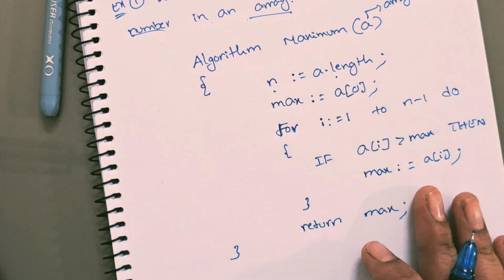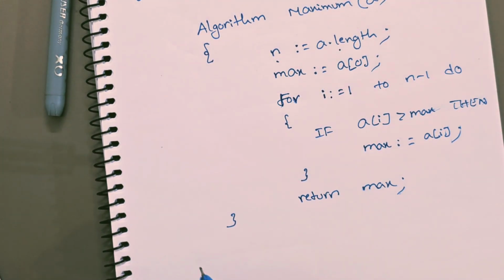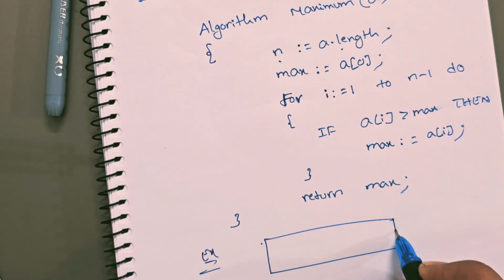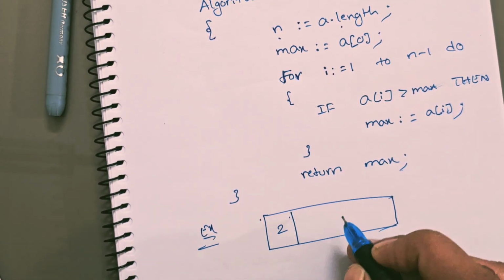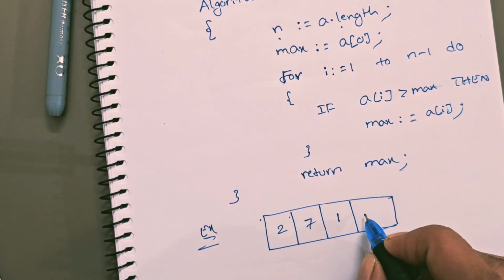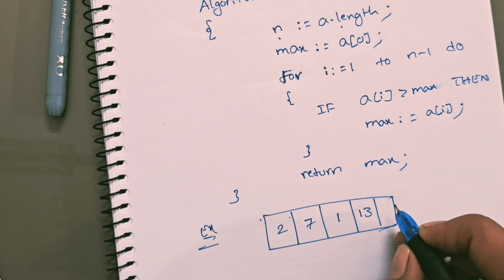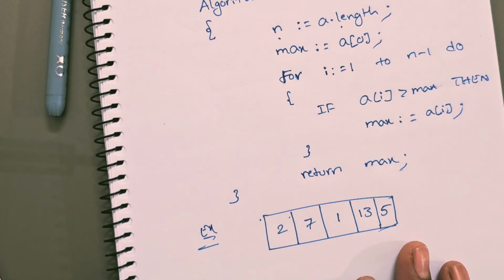So I will explain, don't worry about this algorithm. So first it will take an array of elements, okay? So let us assume the array contains the elements 2, 7, 1, 13, 5. So these are the array elements, okay? So this is 0, 1, 2, 3, 4. These are the index positions of this array.